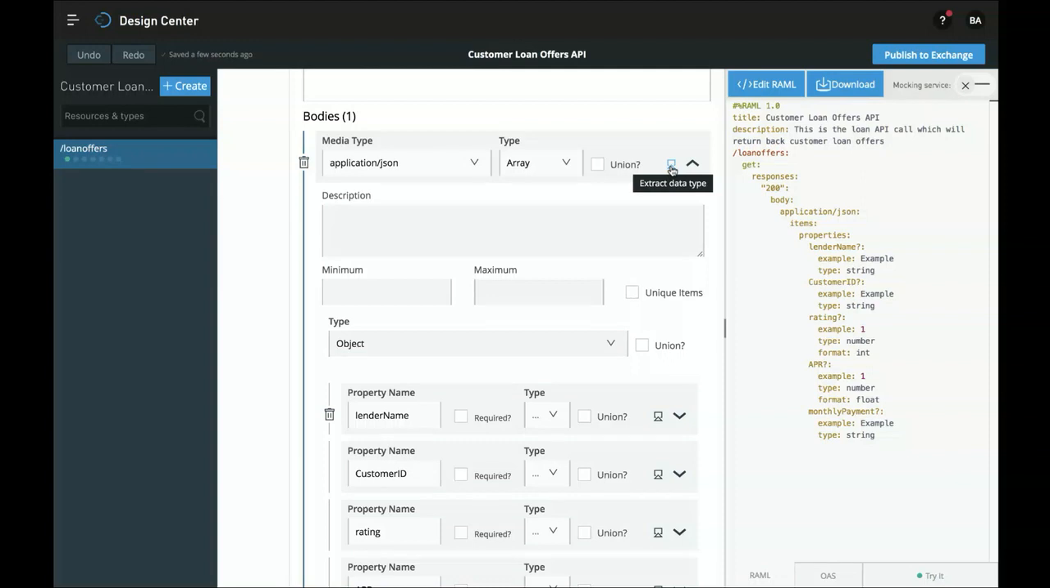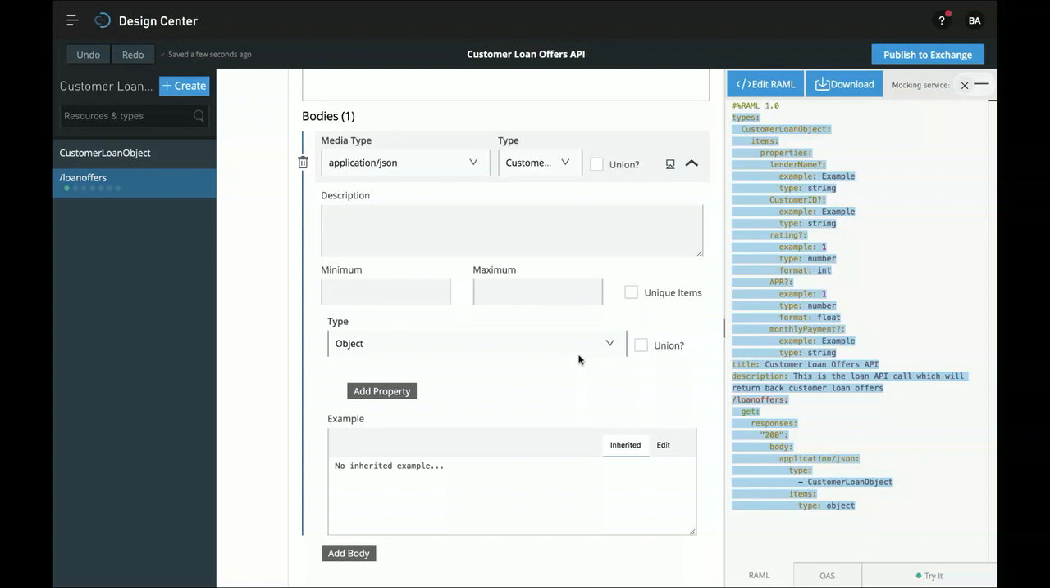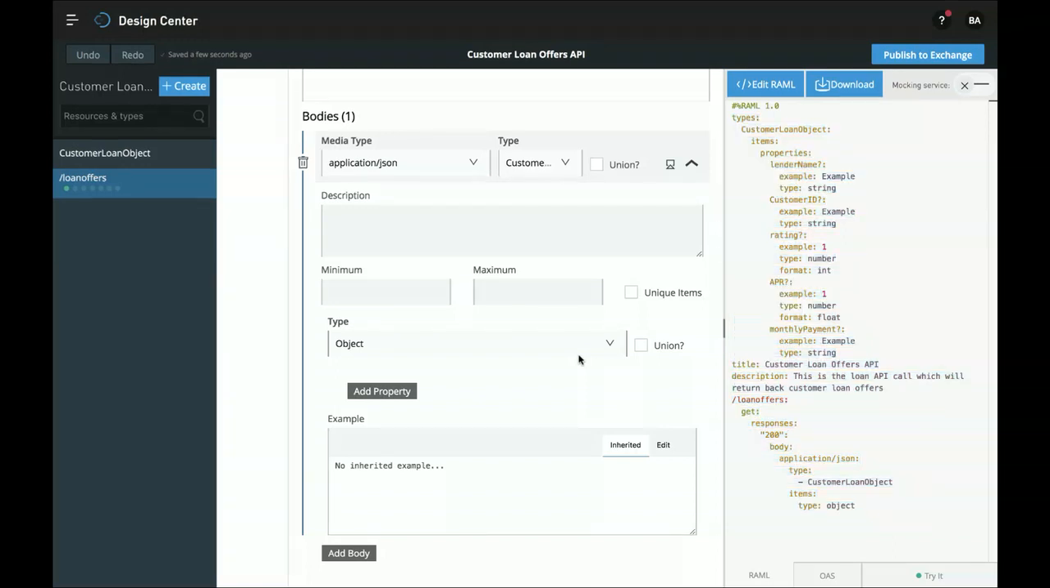Excellent. So now we've defined the object, the array of objects that we want to return to the user. And I have this option to extract a data type, which essentially means to save this object, to give it a name, so that we can easily reuse it throughout our API. So let's click that. And let's name this data type. Call it customer loan object. There we go. All right. And we see that we get that code that's being automatically generated on the right.